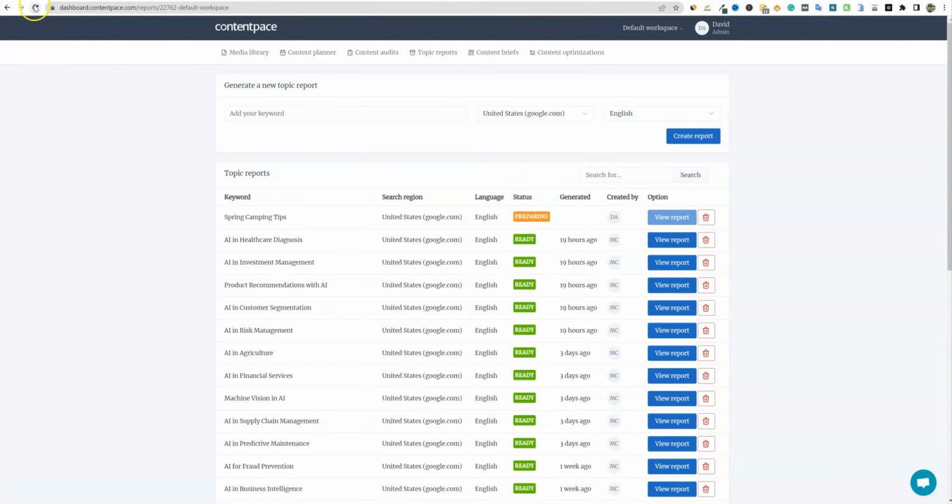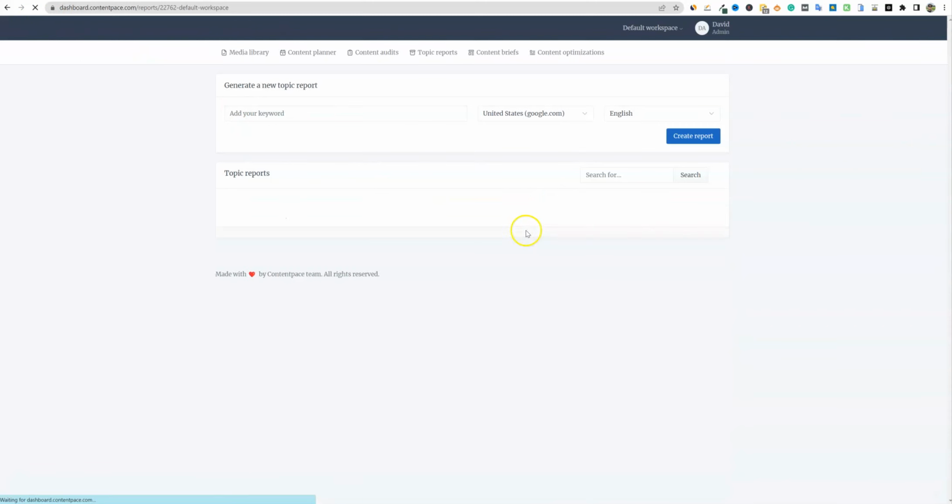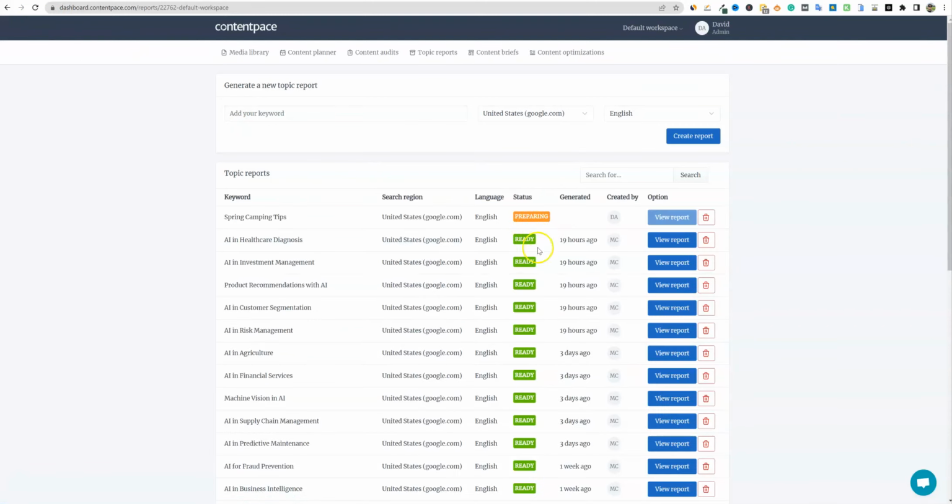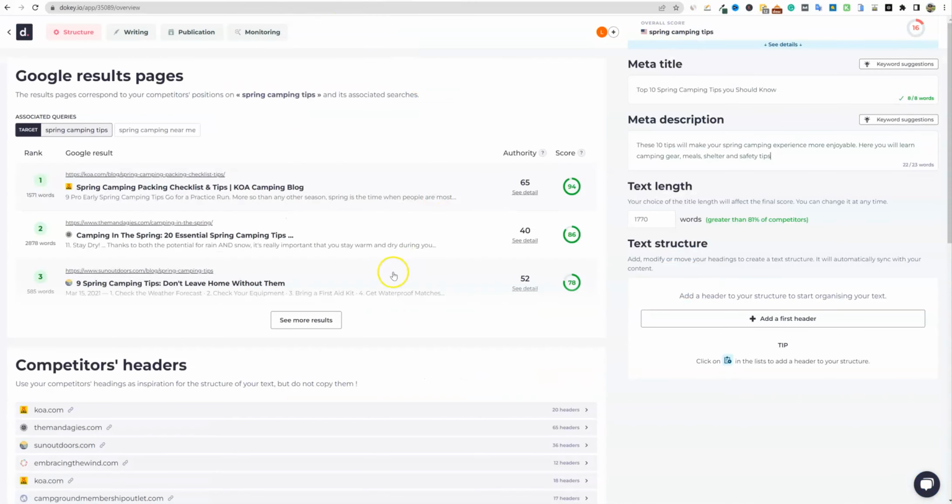Now this is one of those things where I guess it is a separator. You do have to push, I believe, the refresh button. See how this says preparing right here? If I push the refresh button, it should be done. It's still preparing right now. So we'll come back and test this in a minute and see if it changes on its own or not. I don't remember if it does. I don't think it does. So we'll come back over here.